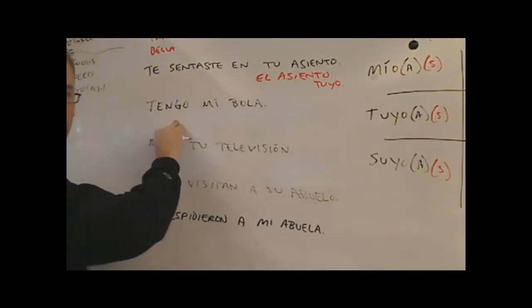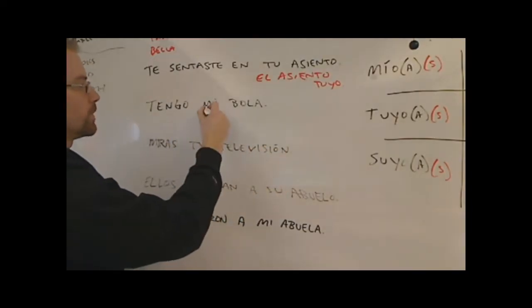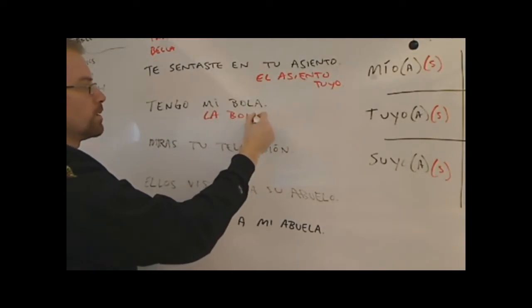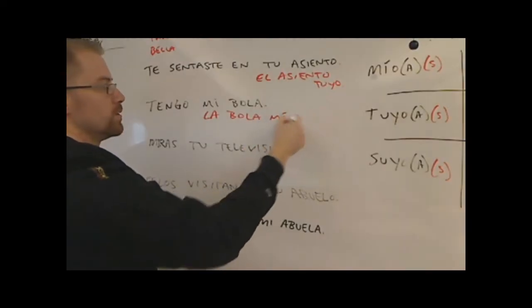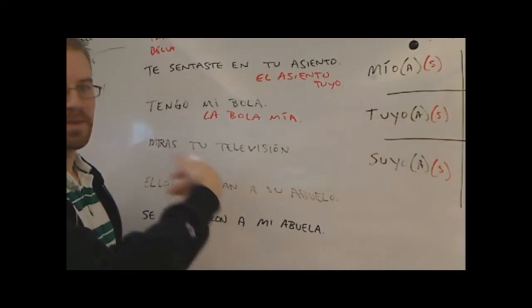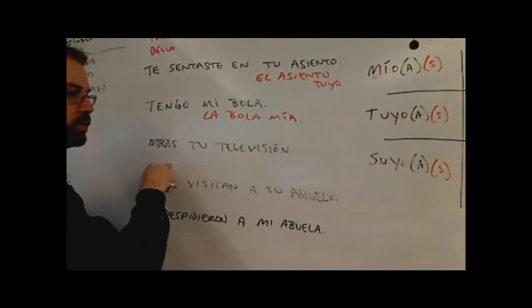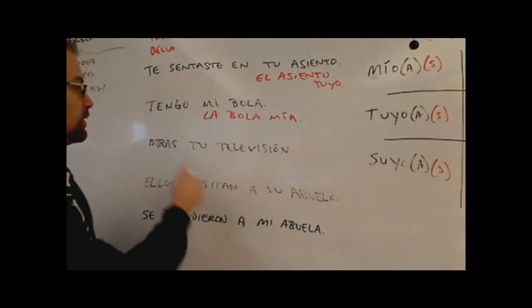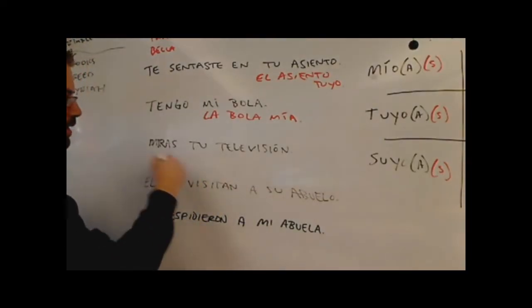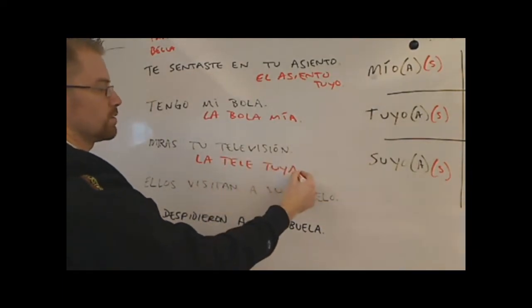Over here, tengo mi bola, so I have my ball. I'm going to change this a little bit. So I'll have tengo la bola mía. Notice that mía is feminine because bola is feminine. Again, if it was plural, if I had my balls, they'd be las bolas mías. Over here, you're watching your television. So I'm going to say tú miras la televisión tuya.